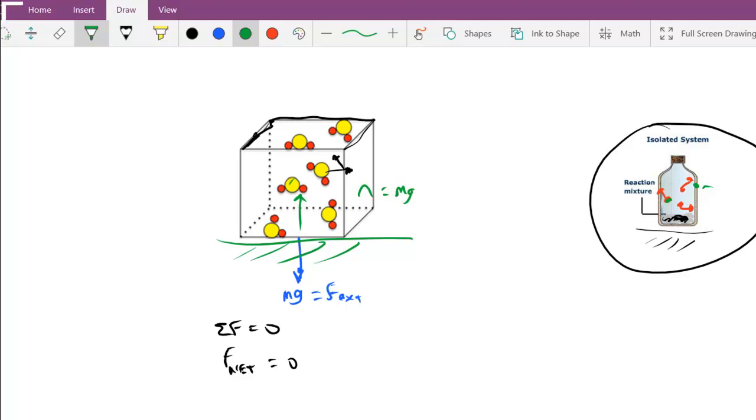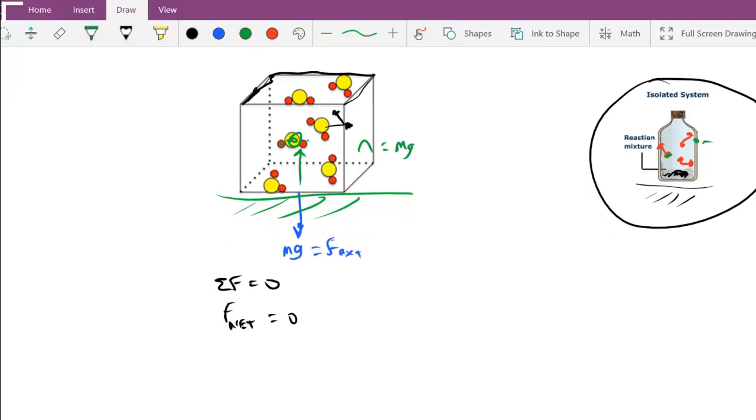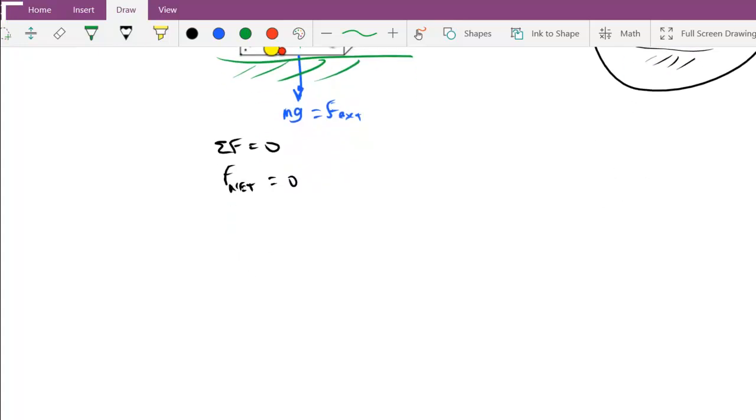Same is true in this case. Gravity would actually be pulling down on these little individual molecules, but that gravitational force is so small, we'll consider it to be isolated. Okay, so an isolated system just has no net force acting on it.